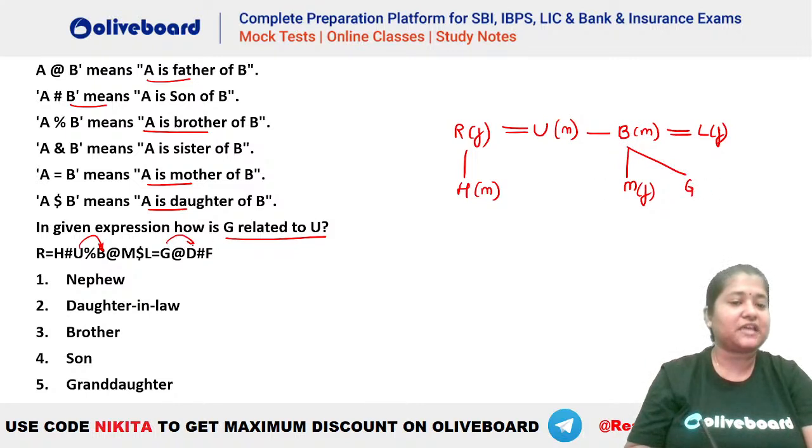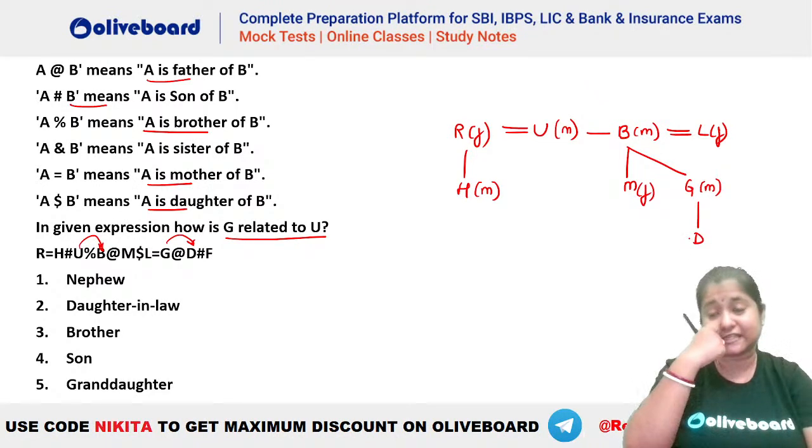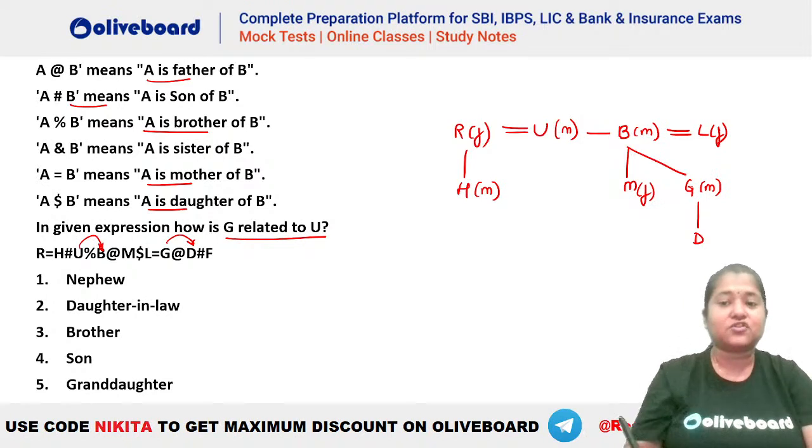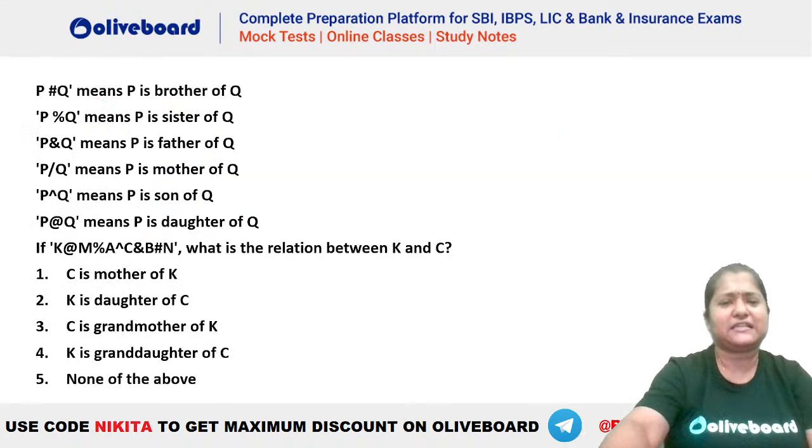And finally we have G at the rate D. At the rate means father. So G is a male person. He is the father of D. So you can see this is the relation that we are getting here. So how is G related to U? You can see U is the sibling of G's father. So yes, G will be the nephew of U here. So nephew is the right answer. I hope this is clear, everybody. Okay, a very easy question.